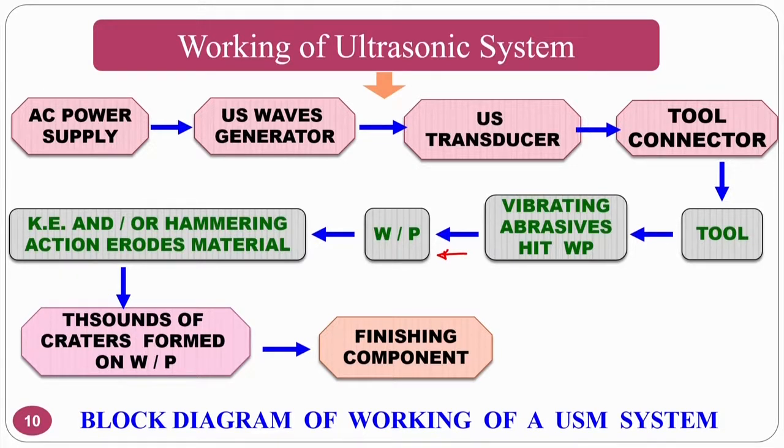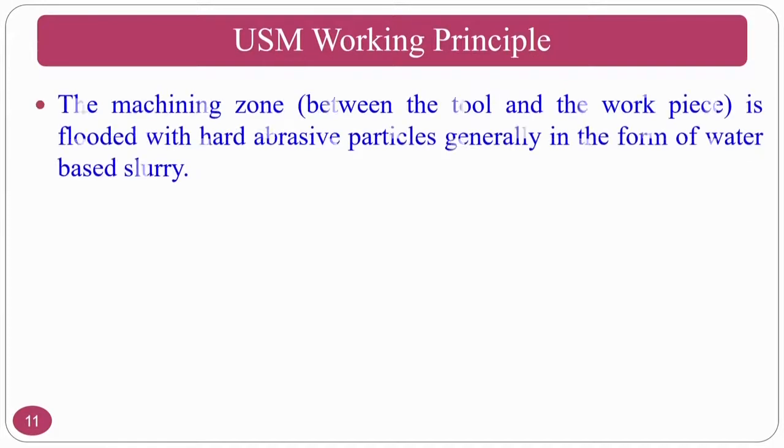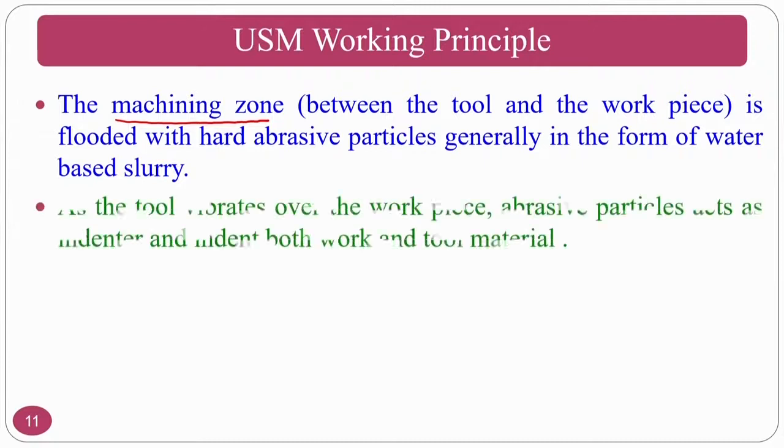What we are interested in is what is happening in the machining region of ultrasonic machining, which we will see here in the principle. The machining zone, that is between the tool and the workpiece, is flooded with hard abrasive particles, generally in the form of a water slurry. Normally, you have abrasive particles blended with water or any carrier medium.